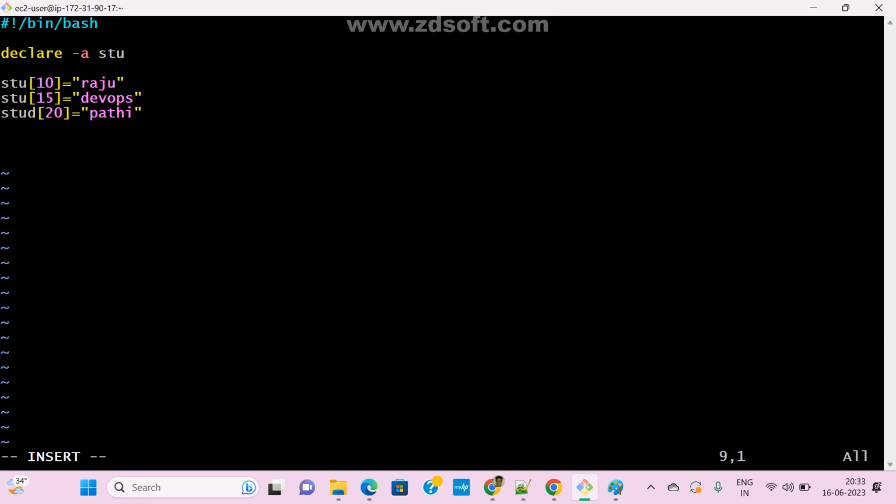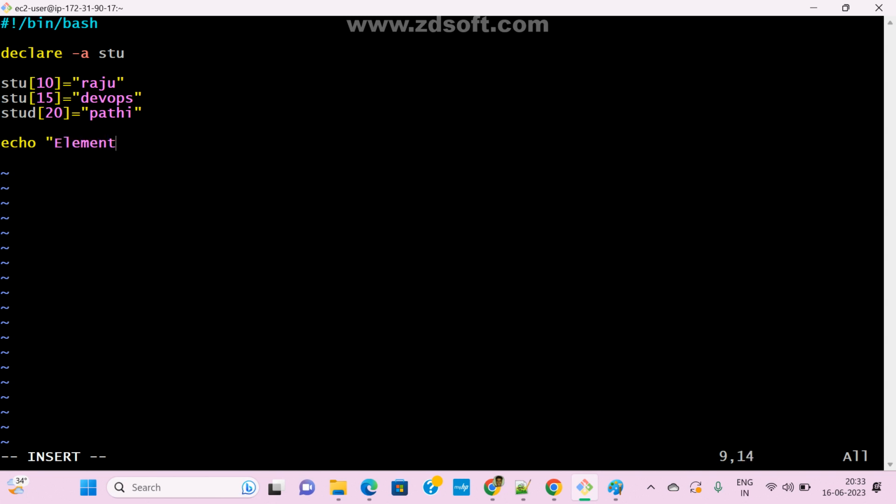Now if you want to read these values, if you want to read all values at a time, simply we can use the star, right? We can use a for loop also. Simply if you want to print, we can use echo like this also. Now how will it work?